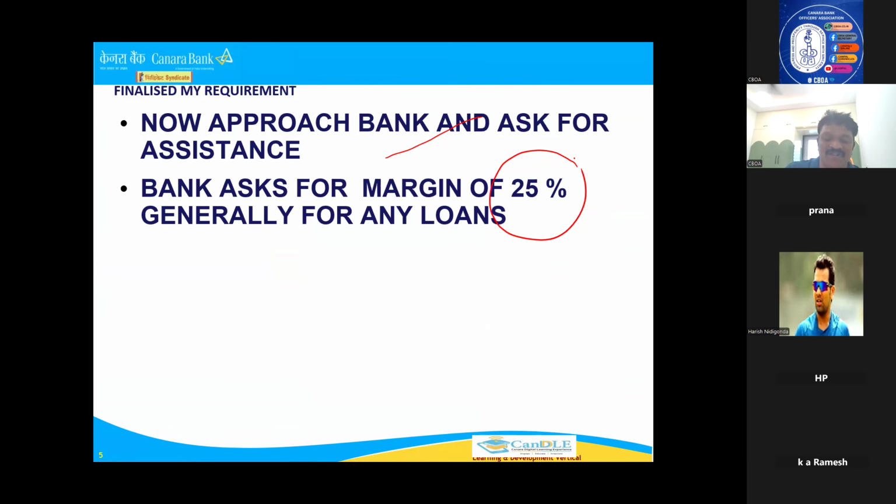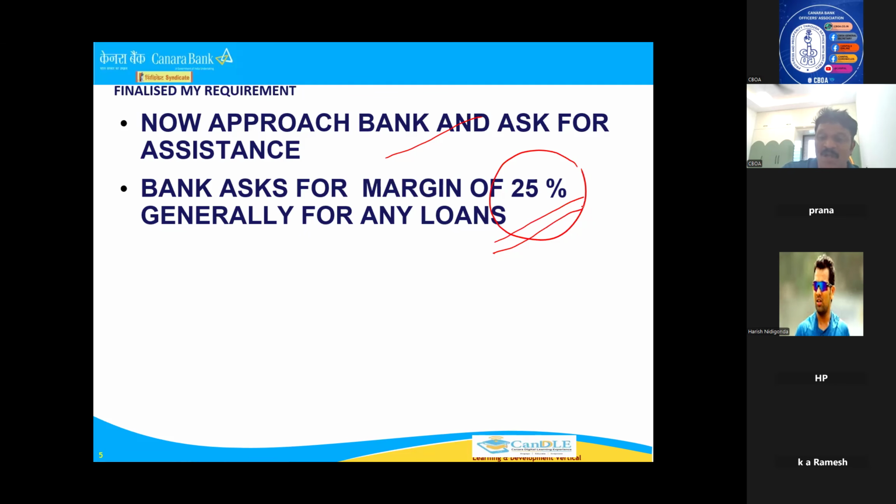Here, I would like to stress something. See, margin will not be permanently 25% in all cases. I will quote an example. Generally, whenever you are giving MSME loans, it is 25% margin. But the same MSME loan, if you are giving under Mudra, margin is 15%. The same MSME loan, if you are giving under PMEGP, margin is 5%. Try to understand. Margin reduced means the customer need not bring more amount as capital. The amount he has to bring into the business will come down.